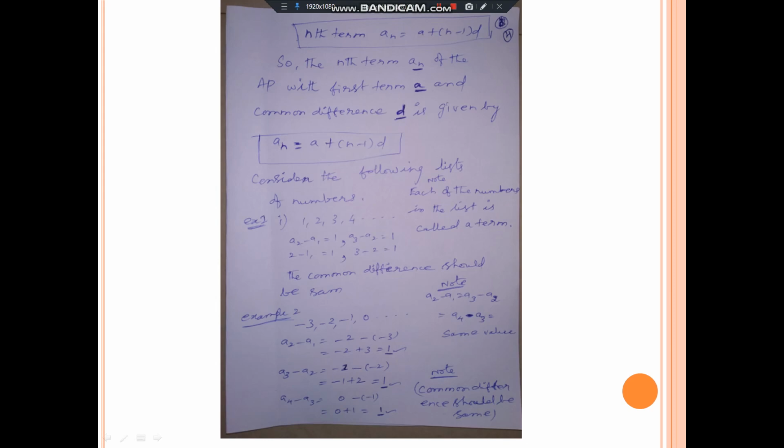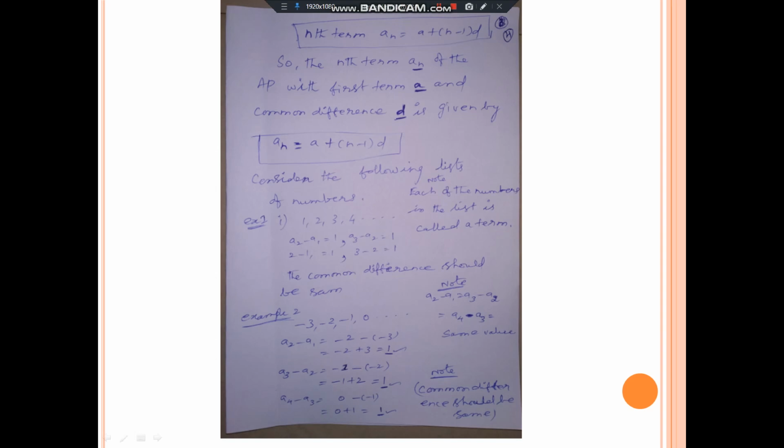After subtracting you should put the greater number's sign, that you know, the basic one. Then next, a3 minus a2. a3 means third term. What is the third term here? Minus 1 minus of minus 2. Minus 1 minus of minus 2 is what? Plus 2. Subtract now, equal to 1. One integer will be minus, one will be positive, so what do we do? We should subtract.